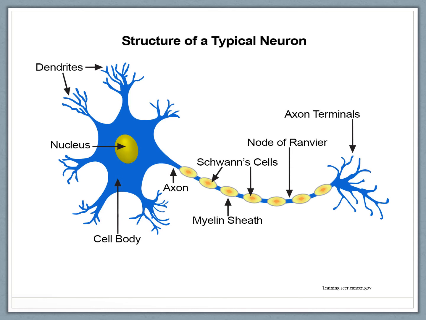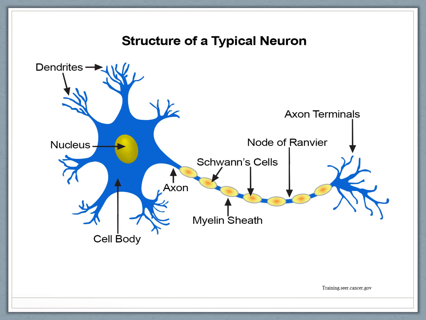So this is the structure of a typical neuron. As we can see, there are dendrites, there is a cell body. Inside the cell body, there is a nucleus, and there is a long thread-like structure called axon. And axon terminates in axon terminals.